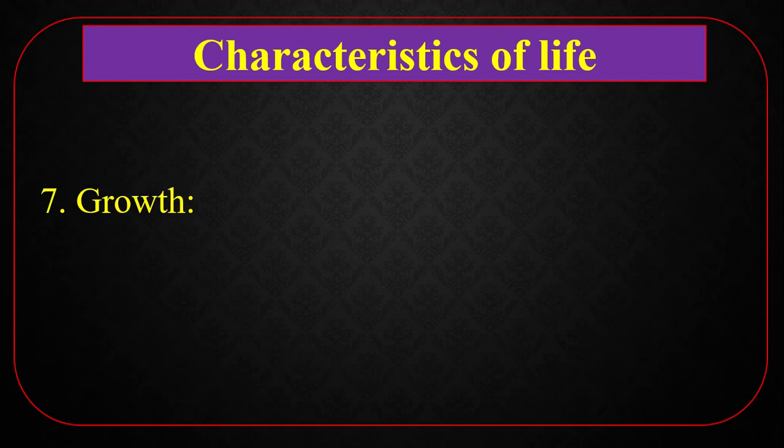Growth is one of the main characteristics of living organisms. Each living organism grows gradually after birth. Does any growth take place in non-living things? The answer is no. Number 8, adaptation. Living organisms are able to adjust and adapt themselves to their environment. An organism can adjust with the surrounding environment.